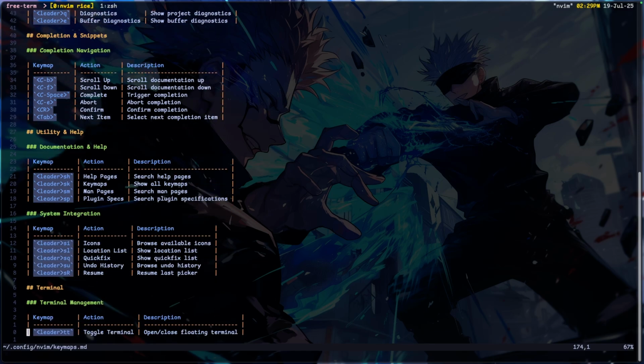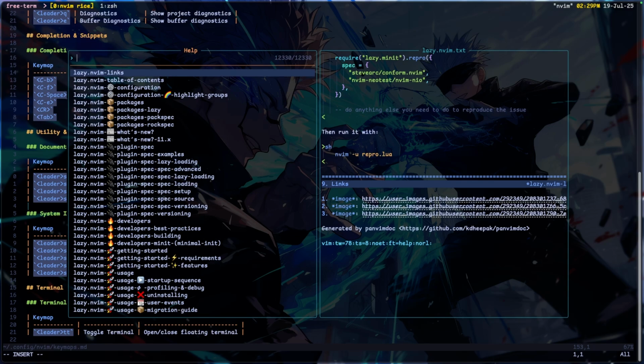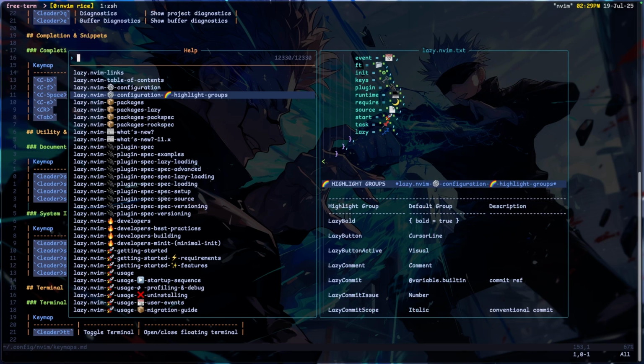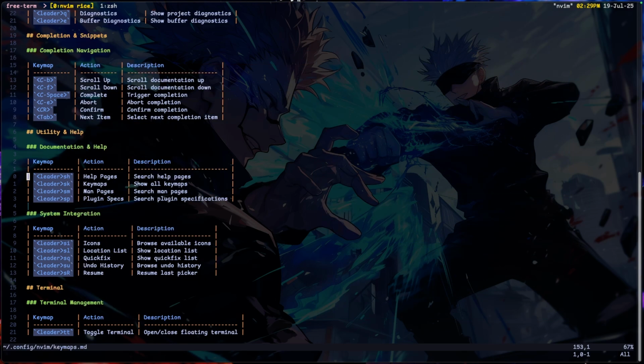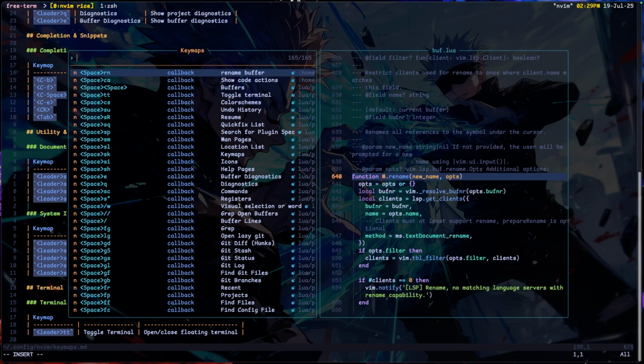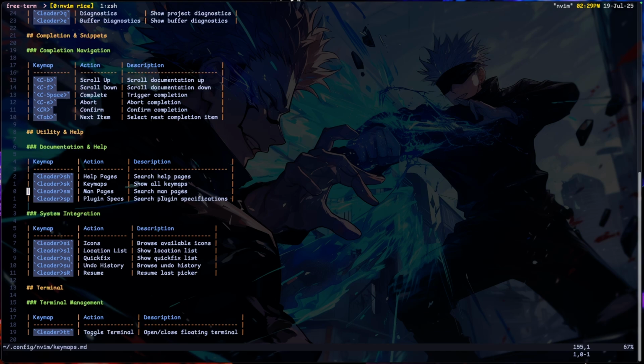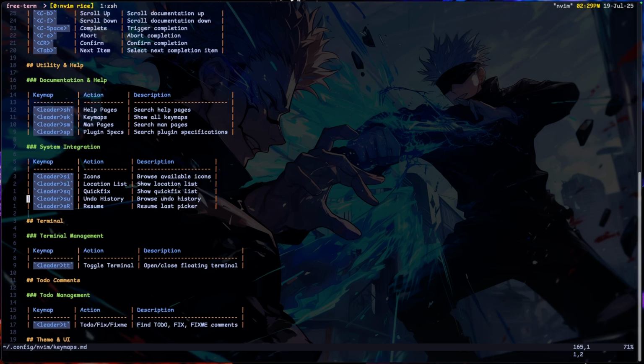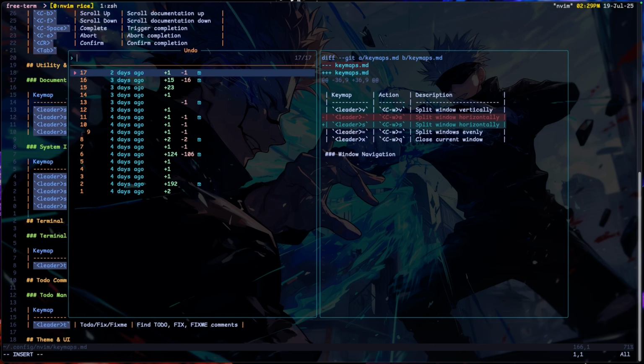Oh, okay. So these ones I copied from configurations, which is leader SH. That shows you documentation of whatever you need, basically like help, search for help page. Then leader SK, it shows me my key maps in case I forget sometimes. And there's leader SM, just man page, but I haven't used it, so I don't even know if it's working. And there's quick fix. There's all of this, but oh yeah, undo history. Okay, I haven't used this plugin before, but this is actually cool stuff.